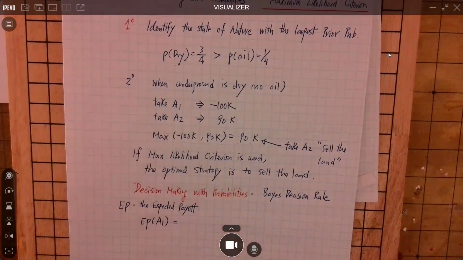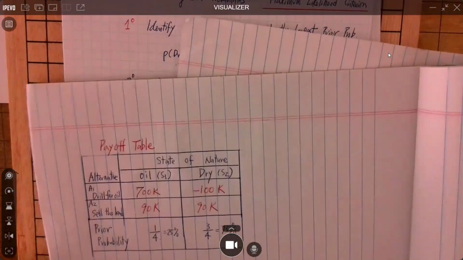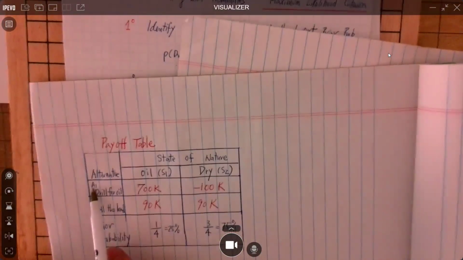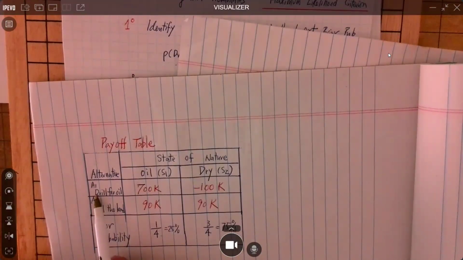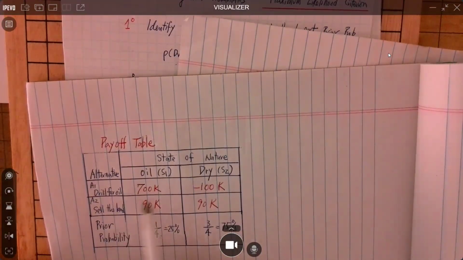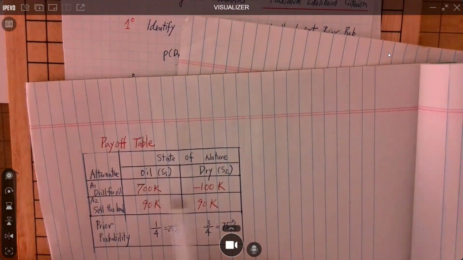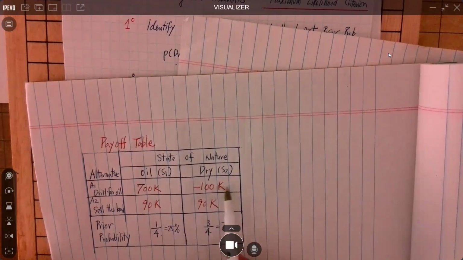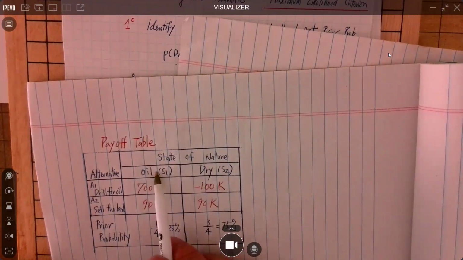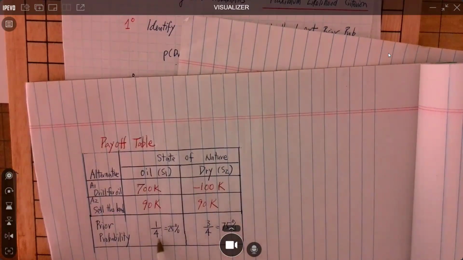Okay? Look at the table. Action 1 or alternative 1, drill for oil. If you find oil, the profit is 700K. No oil, lost 100K. But how likely you find oil underground? That chance is 25% chance.